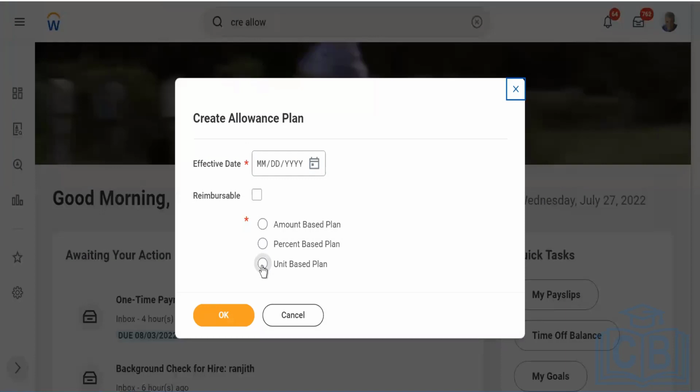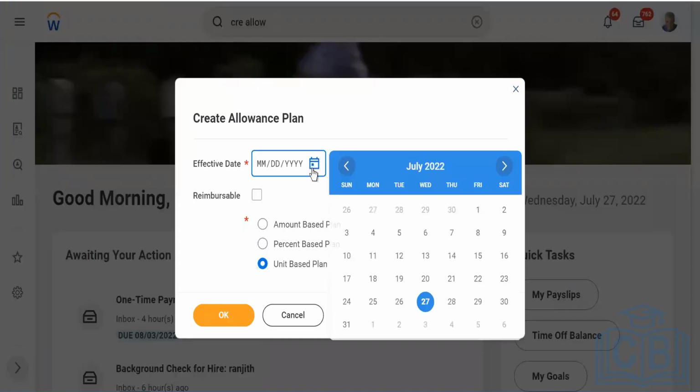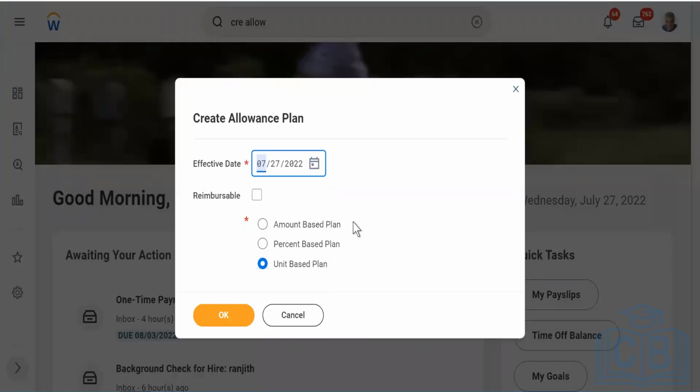Very quickly, we are moving today just to make sure that we are able to cover it properly. Okay. Every time we are selecting a plan. So first we checked amount based, then we worked on percentage based, and now we are looking into unit based. Okay. And I'll go ahead and click on OK here.